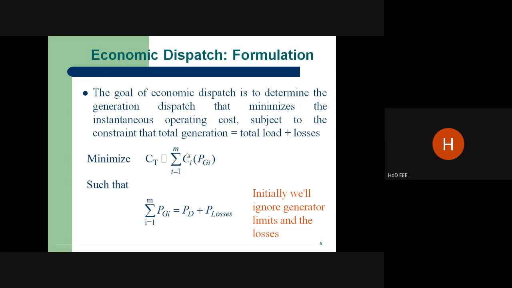It is very important how we formulate the economic dispatch equation, otherwise called the coordination equation. There is economic dispatch with losses and without losses.